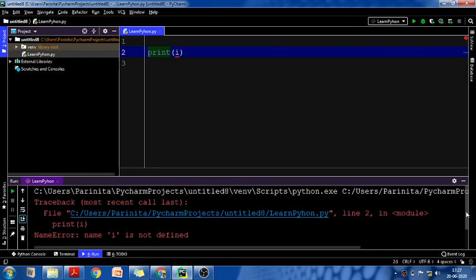So what will happen is that without the try block your program will stop abruptly, and it will give you this red color system generated error that name I is not defined. So if you don't want your program to stop abruptly, if you want your program to execute properly and give you a proper defined error that you want to be shown, you can use the try except block. In the except block you can write the proper error, and that proper error will be shown to the user.